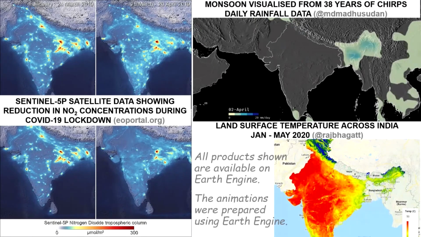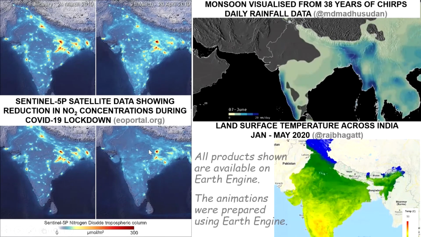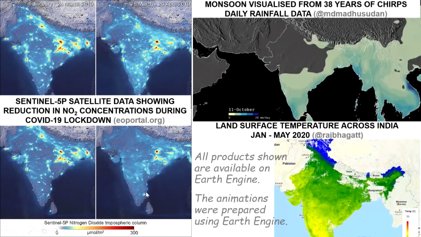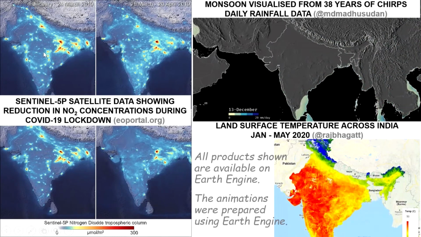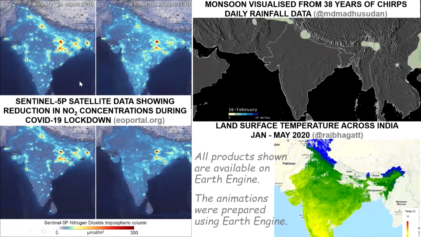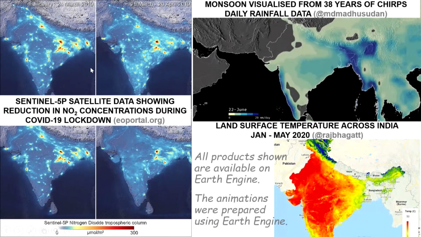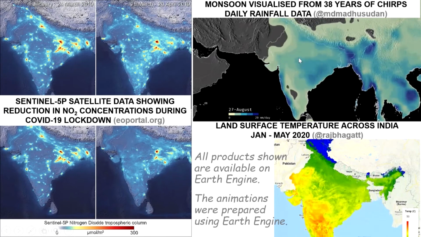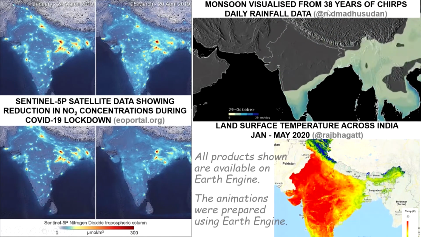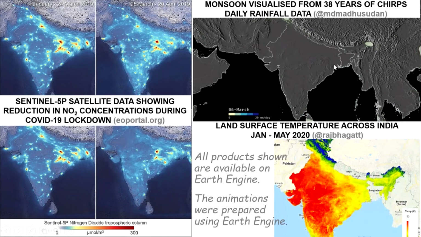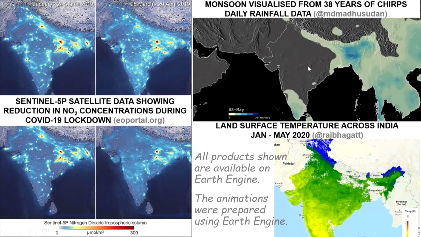So probably you've seen this slide already. I just wanted to show it to you again. All these different products are available on Earth Engine. So, for example, NO2, nitrogen dioxide concentration from Sentinel 5P satellites are available. Rainfall data for as long as 38 years is also available on Earth Engine. This animation has been made.